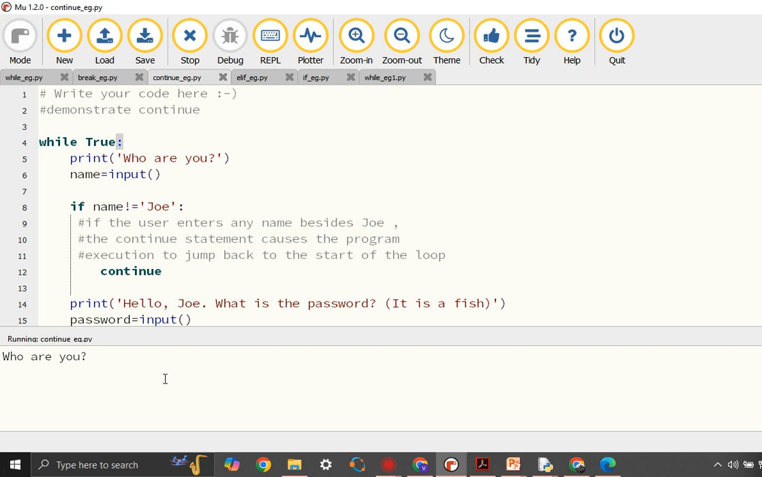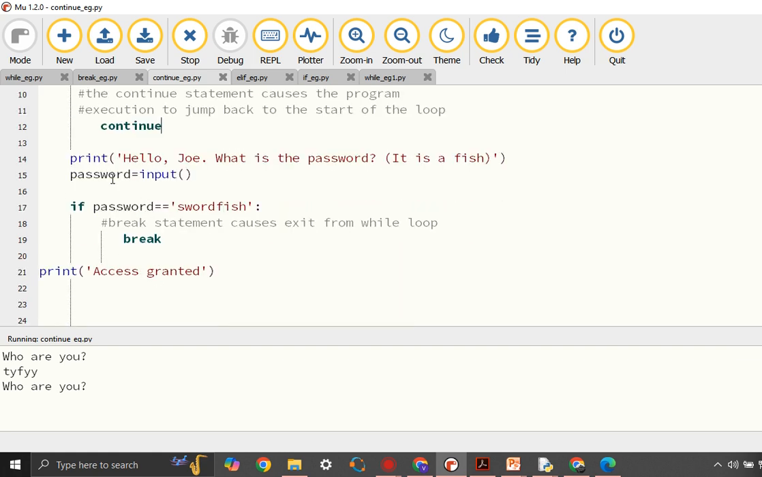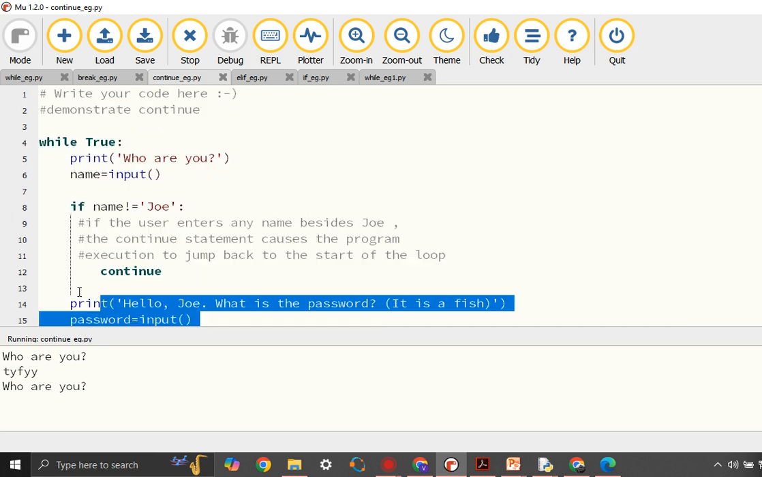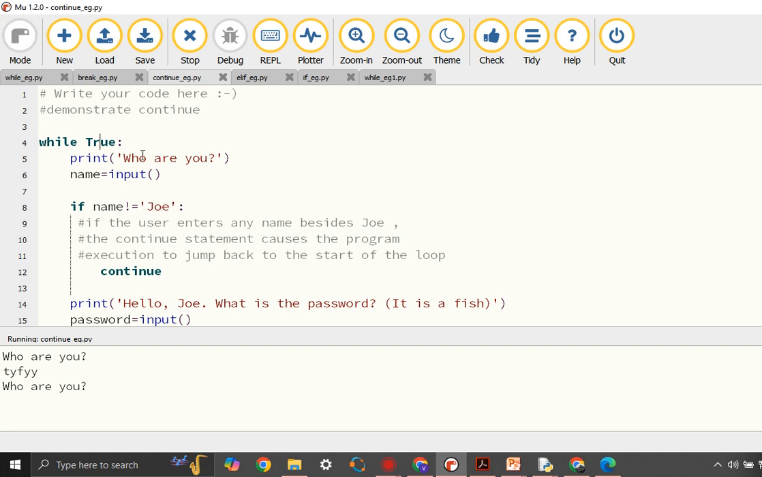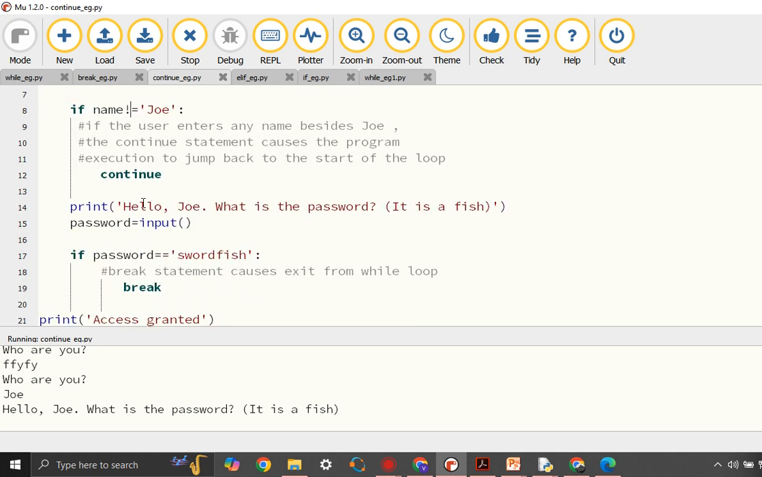Let's execute this. So it's asking who are you. I'll just type in something which is not equal to Joe. Now this value is not equal to Joe, and therefore what happened, continue got executed. Since it got executed, all these statements did not get executed and it went back to the true loop, and again it is asking the user to type in the values. So you can see it keeps continuing until I type in the value Joe. So once I type Joe, you can see if name is not equal to Joe will not be executed, and it comes to this part. So continue statement is not executed.